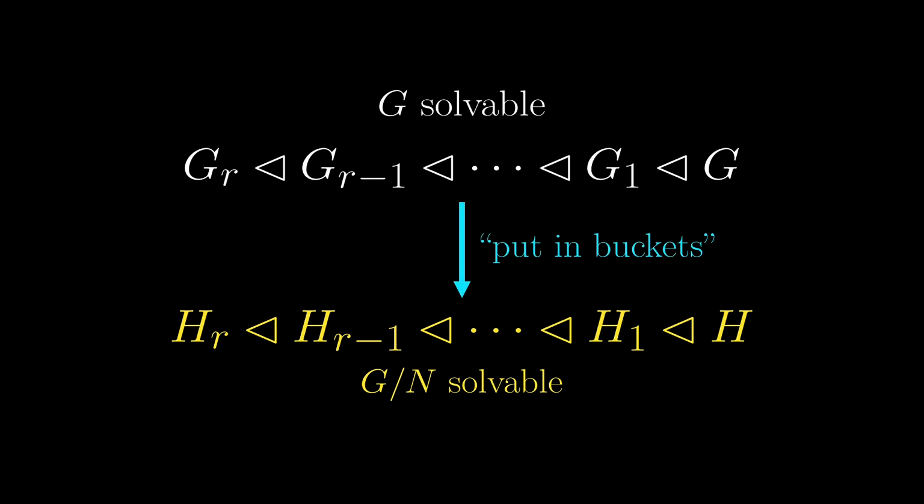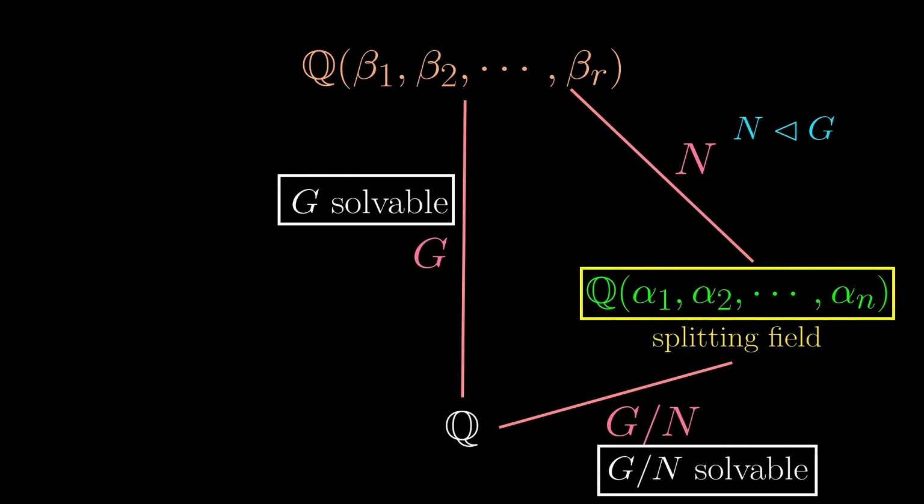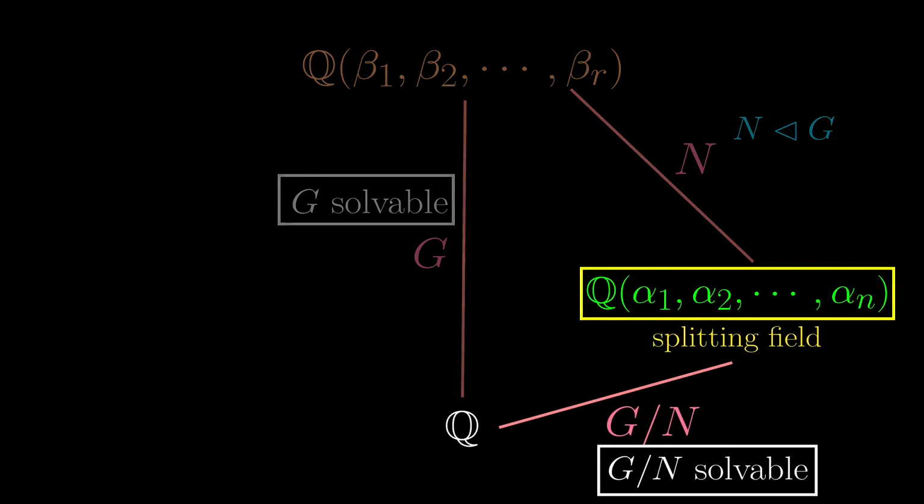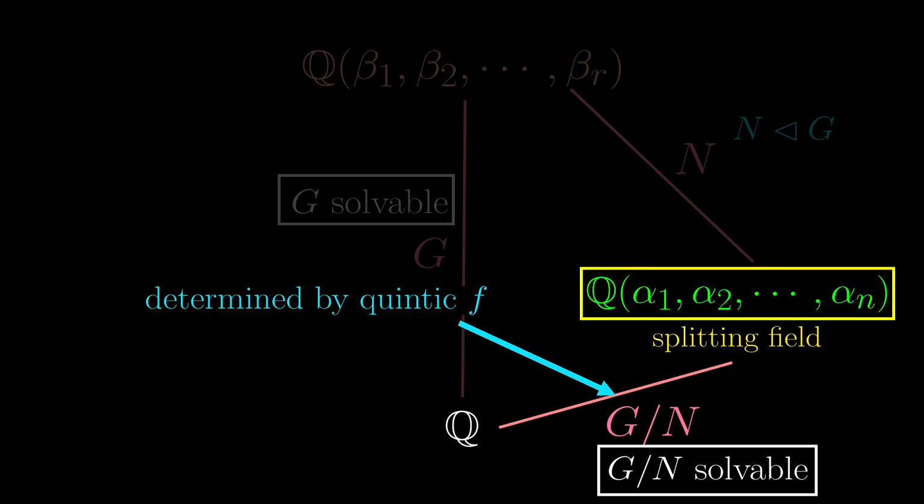But anyway, the upshot here is that we can narrow down our focus to just the field extension from Q to the splitting field of our quintic polynomial, which has a solvable Galois group. And here's the catch. The Galois group right here is determined by our quintic polynomial because we are adding the roots of it in this field extension.